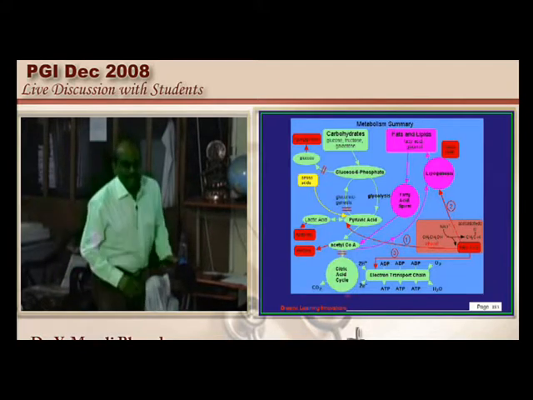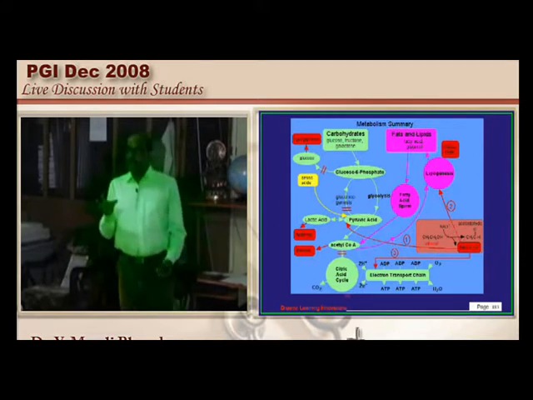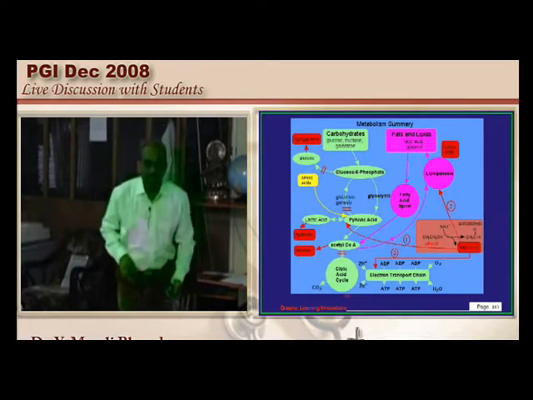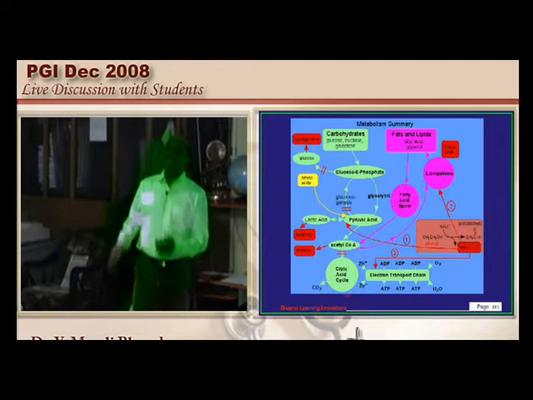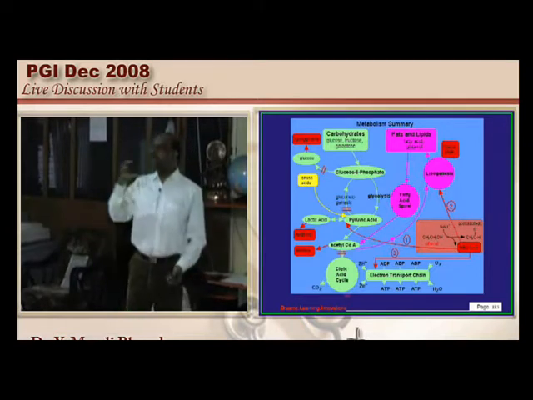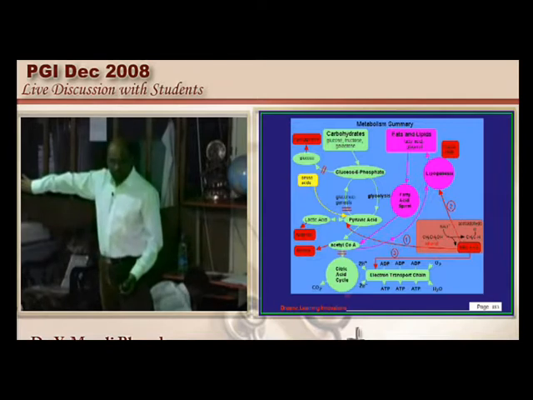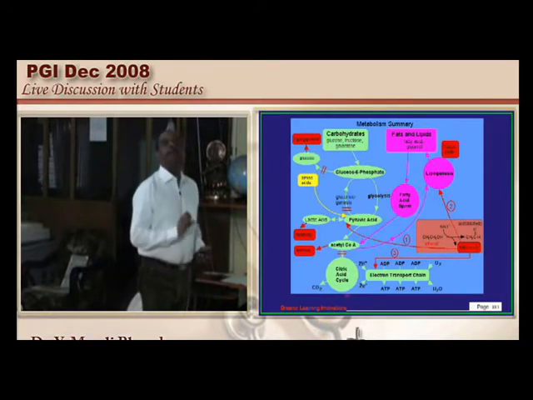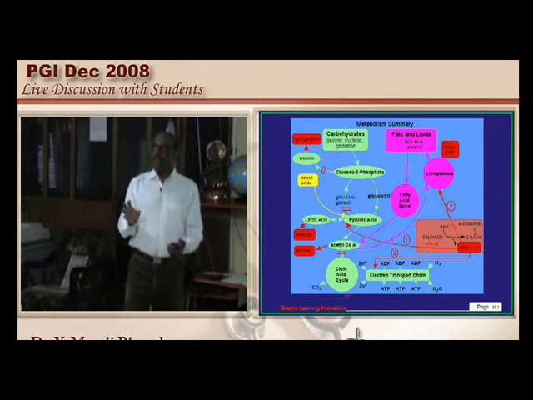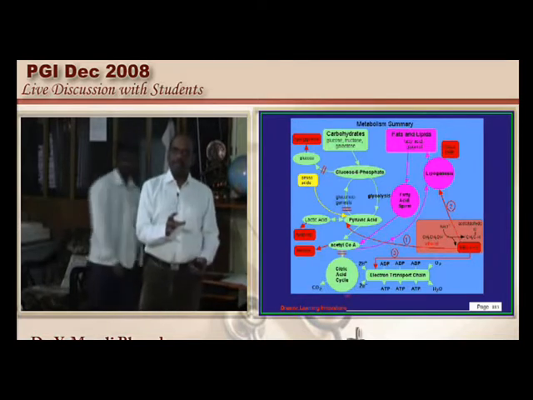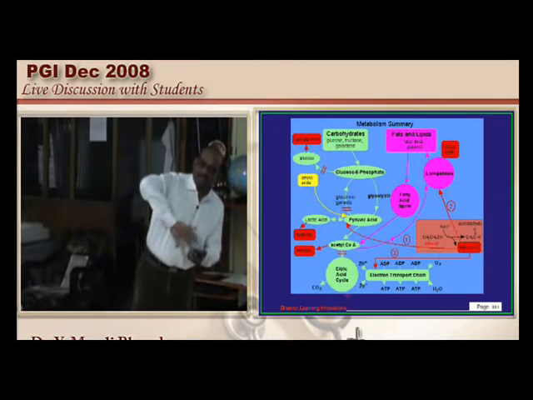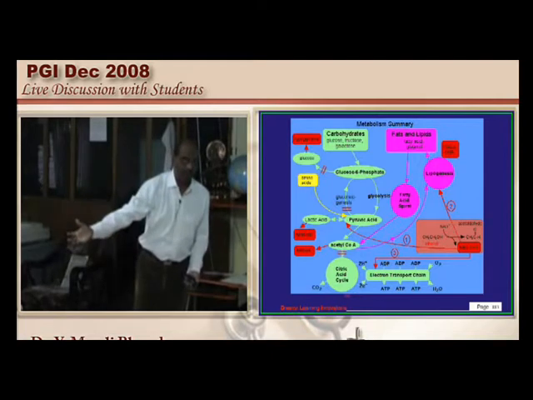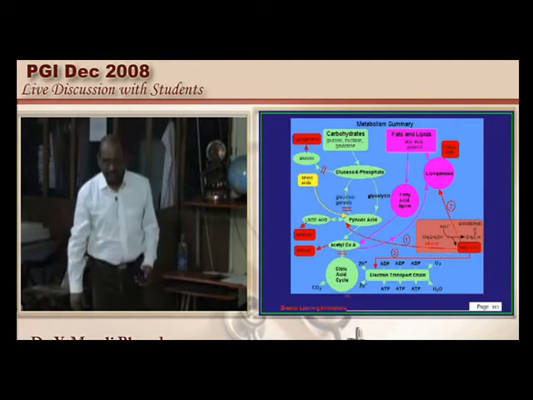Now if the NADH is high, what will happen? There is an effect of that high NADH on the pyruvate dehydrogenase. What is that? The pyruvate dehydrogenase will shut down, so that the pyruvate does not become acetyl-CoA and does not enter into the citric acid cycle. Rather, what will happen to pyruvate? Pyruvate will go into the formation of lactic acid. So that is the reason there is a lactic acidosis tendency, because more pyruvate is diverted towards lactic acid rather than towards the citric acid cycle, because of this high NADH formed by the alcohol dehydrogenase action. That is what needs to be remembered.